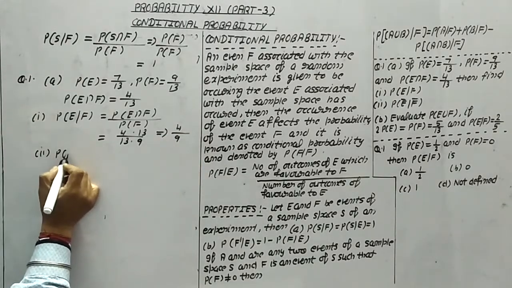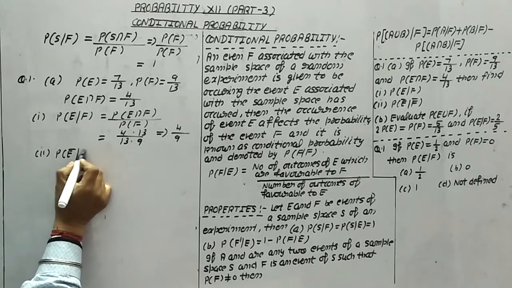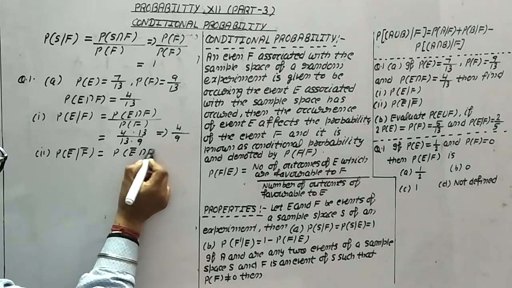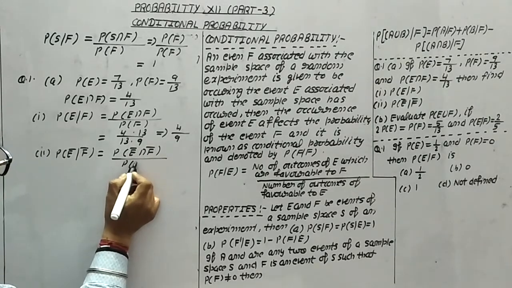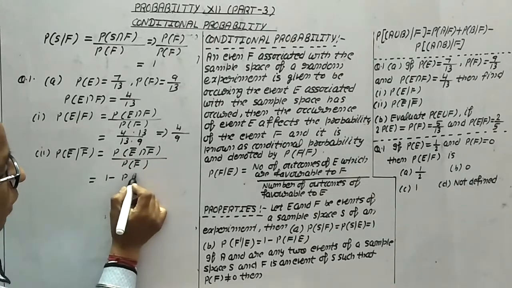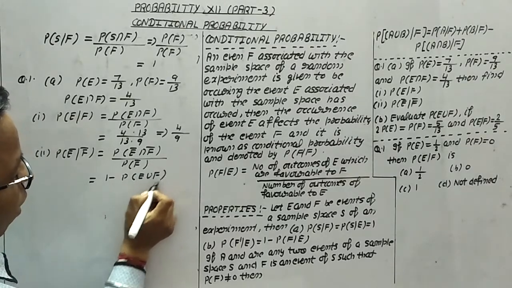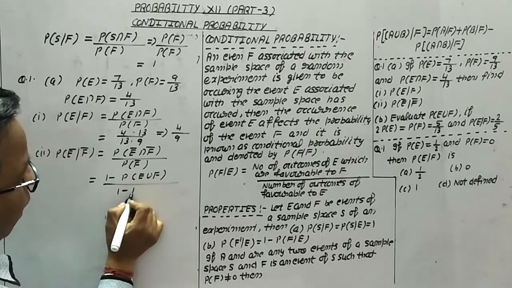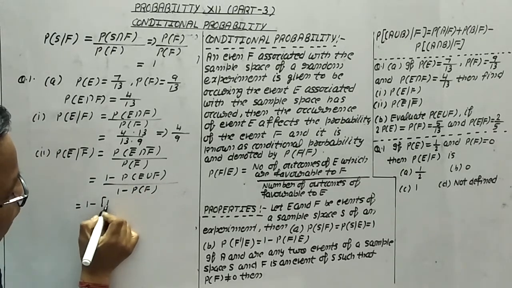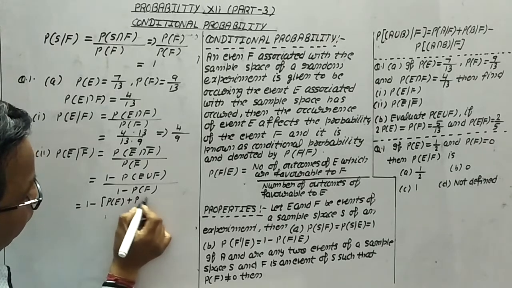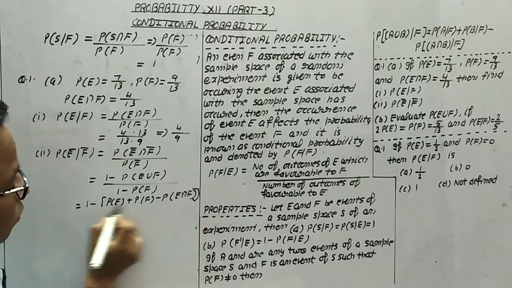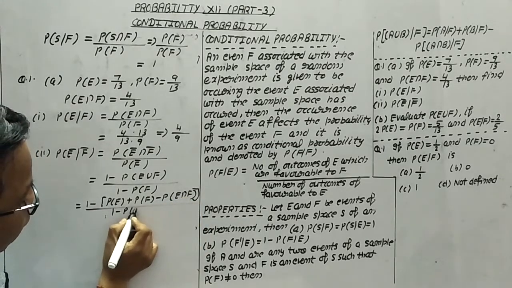Now the second part, we have to find out probability of E dash by F dash. It means, what is this? Probability of E dash intersection F dash upon probability of F dash. Now by De Morgan's law, what does this become? 1 minus probability of E union F upon 1 minus probability of F. Now probability of E union F means probability of E plus probability of F minus probability of E intersection F, upon 1 minus probability of F.